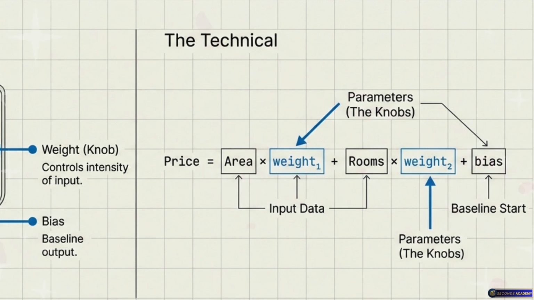Oh, I get it. It's like a cover charge at a club. You pay it just to walk in the door before you even buy any drinks or do anything. That is a perfect analogy. The bias is the intercept. It is where you start before you even look at the specific features of the house. Got it. So parameters, which are the weights and the bias together, are the things the model uses to make its guess. Correct.